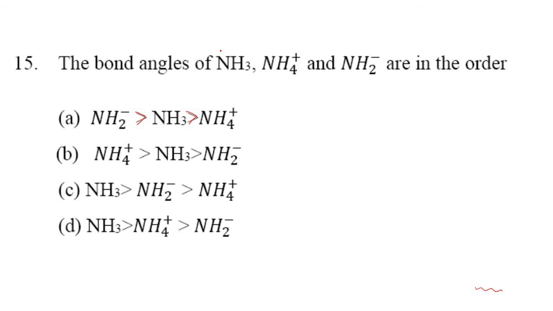Now here in ammonia there is one lone pair, but in the case of the ammonium ion there is no lone pair, right? So it is tetrahedral, and the bond angle is 109.5 degrees. What about ammonia? In ammonia there is one lone pair, and because of this lone pair there is a repulsion between lone pair and bond pair, and the bond angle is reduced from the tetrahedral angle to 107 degrees. And the shape is pyramidal.